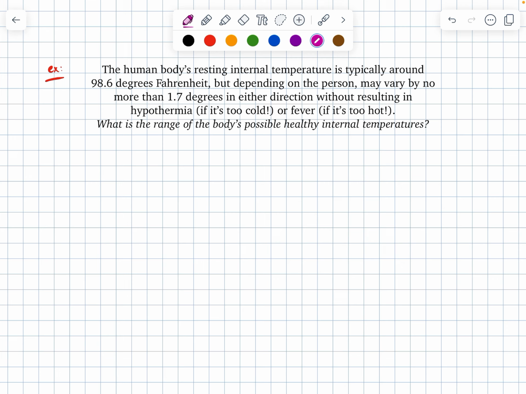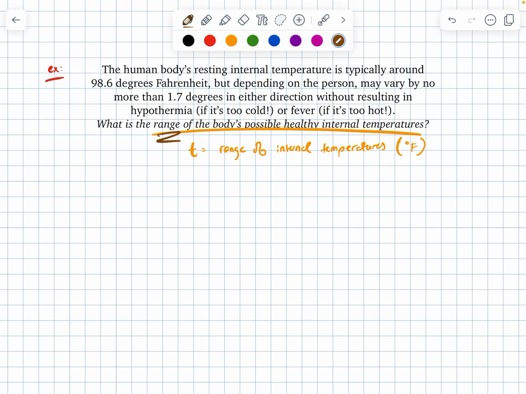Again, if you want to pause and give this a shot for yourself, now's your time. If you've already got it solved, or if you are just feeling particularly not pausey today, let's do it together. Reading through this, I want to figure out first of all, what am I interested in representing? Well, I want the range of possible healthy internal temperatures. So my variable, maybe I'll call it T for temperature, is going to be the range of internal temperatures. And I know here that my unit, I often like to write off to the side, is going to be in degrees Fahrenheit.